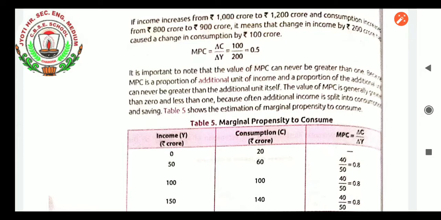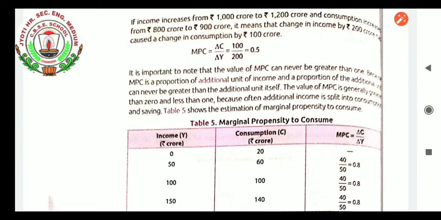It will come to 1 in some situations, so it will always be equal to 1 or less than 1. It will not be greater than 1, because MPC is a proportion of an additional unit of income, and a proportion of an additional unit can never be greater than the additional unit itself. The value of MPC is generally greater than 0 and less than 1, because often additional income is split into consumption and a part is considered as saving. So the MPC will never be greater than 1.